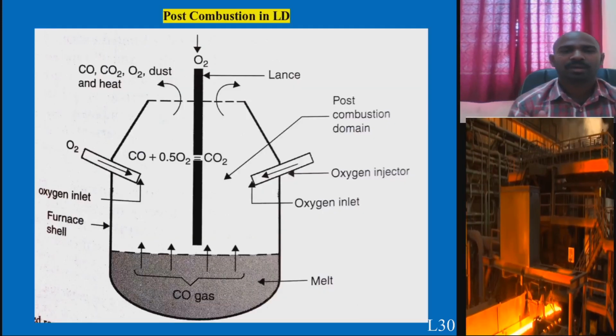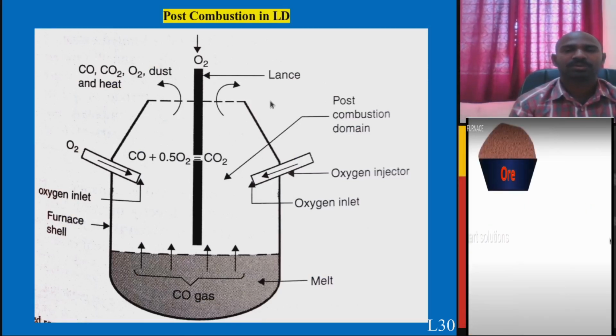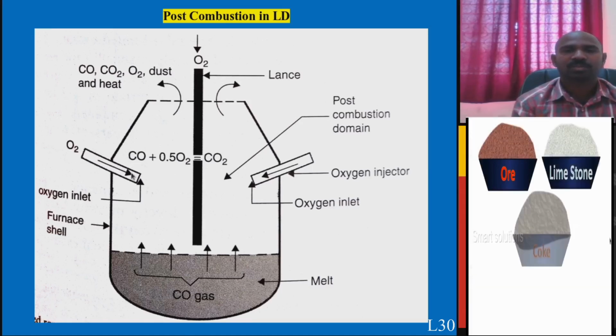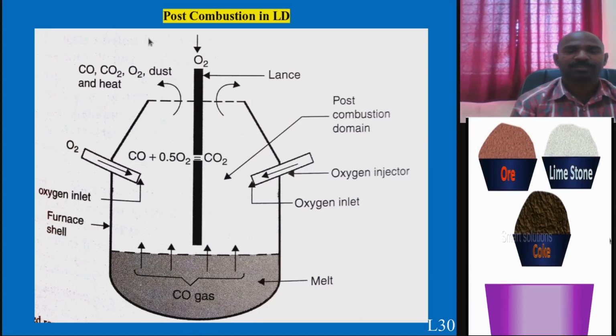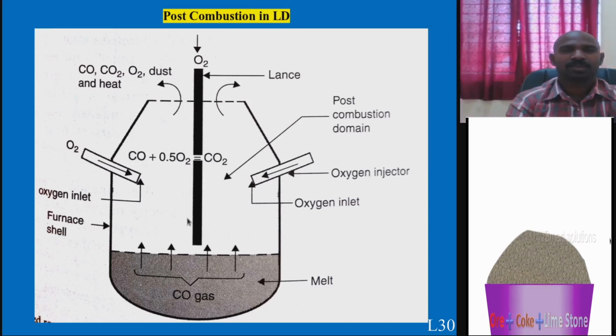This is the typical design of post combustion technology. This is the standard oxygen lance. This is the entire design of LD converter steel making. This is another oxygen lance. These are the modified technological lances as a part of post combustion.